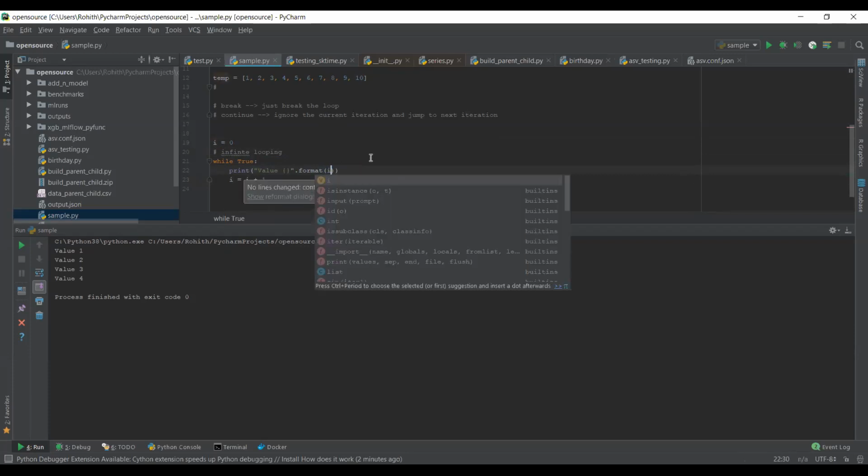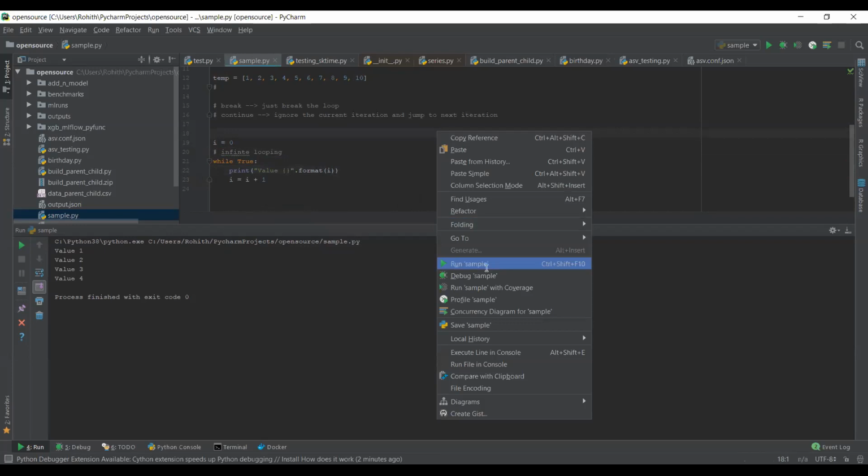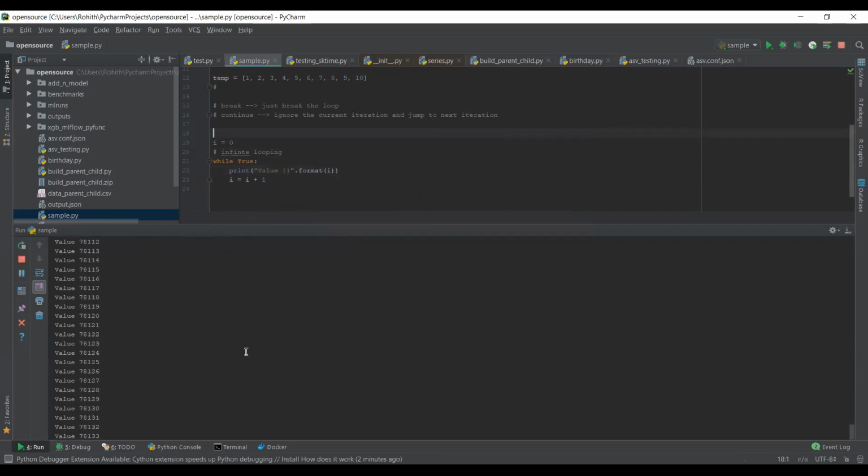There is no way we can break this loop. Can you see this? It keeps on incrementing. So this is called infinite looping. Either you have to terminate your program directly, or you need to have some kind of condition here. After so and so number, I'll just try to break my loop. There will be some scenarios where you will be utilizing infinite looping.